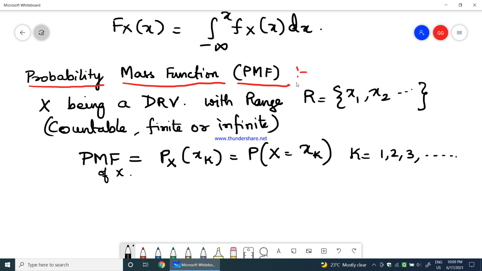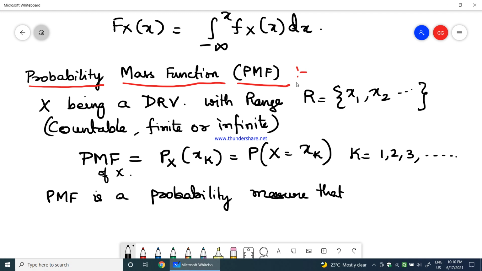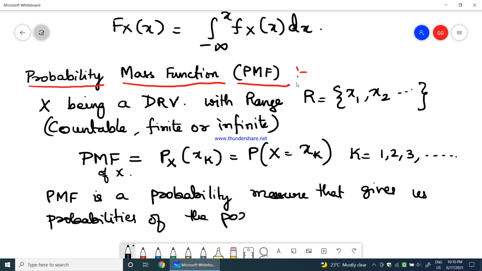So what is probability mass function? The probability mass function is a probability measure that gives the probabilities of the possible values for any random event.